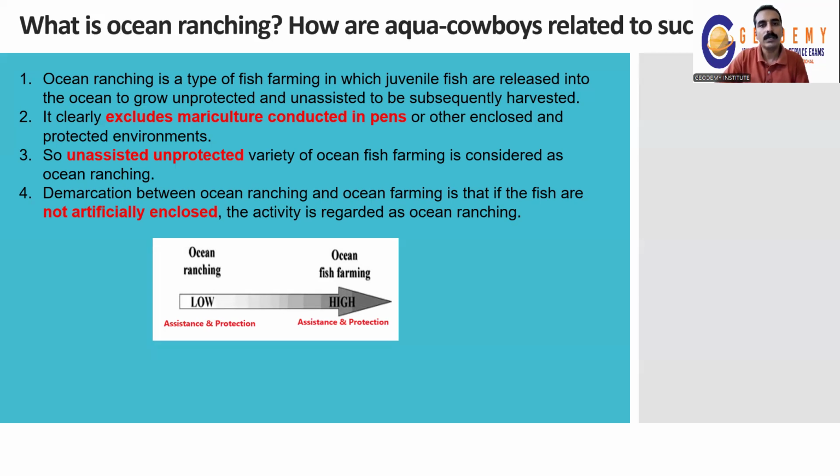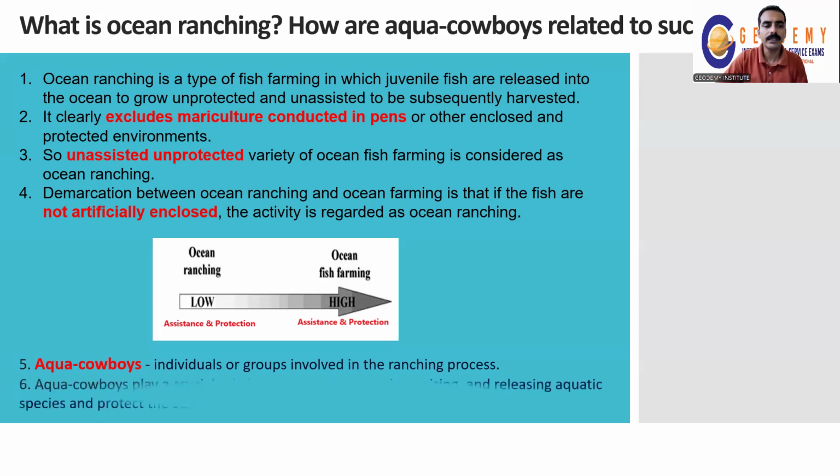And who are the Aqua-Cowboys? The Aqua-Cowboys are individuals or groups involved in the ranching process. They play a crucial role in activities like capturing, raising, and releasing aquatic species and protecting the sustainability of the environment. So the Aqua-Cowboys have to monitor the sustainability of the environment by monitoring the health of the species and the health of the other species also, the food chain of the environment, and the health of the predator too. So these are the major keywords to be used in the answer.